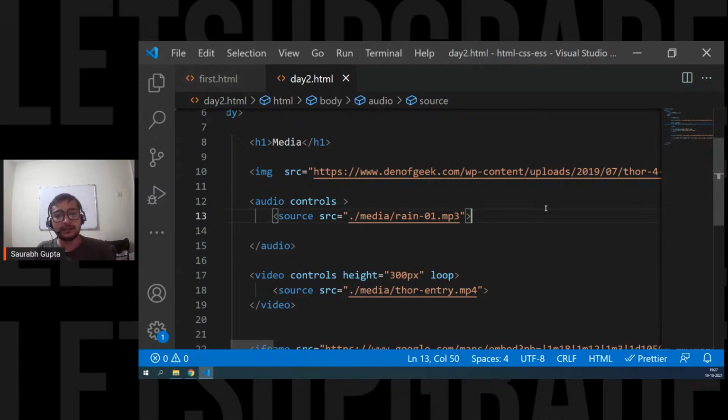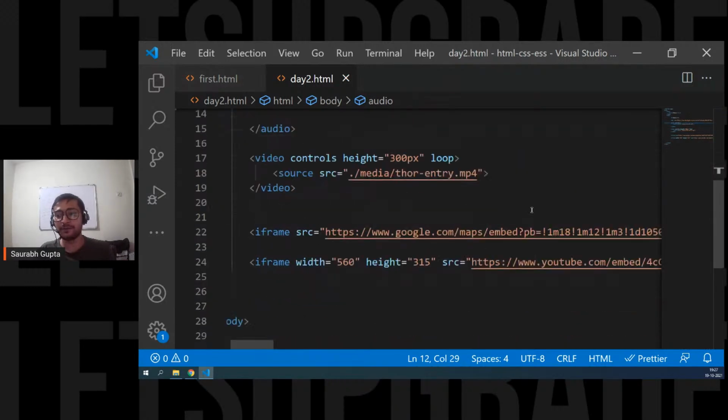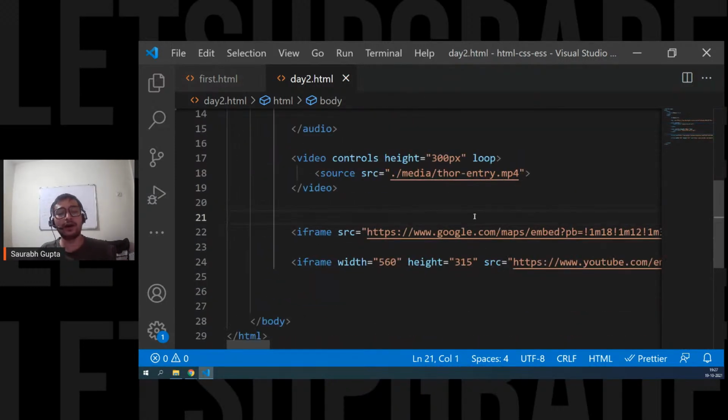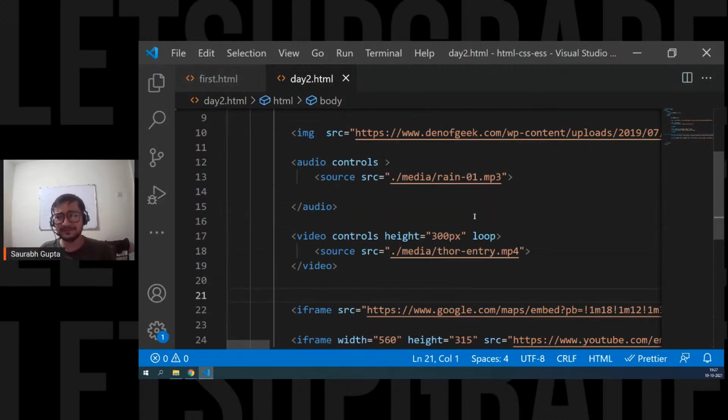Okay. So we are almost done for today, guys. We're almost on time today. It's almost 7:30. So we have completed the image, audio, video, and iframe. So now we know how to put media on the web page.